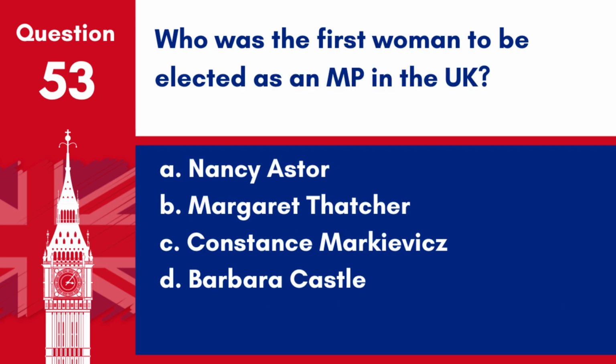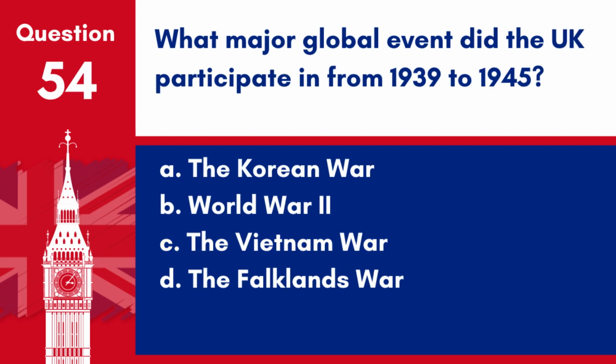Question 53. Who was the first woman to be elected as an MP in the UK? A. Nancy Astor. B. Margaret Thatcher. C. Constance Markievicz. D. Barbara Castle. Answer. C. Constance Markievicz. However, as a Sinn Féin candidate, she did not take a seat. Nancy Astor was the first woman to take a seat in the House of Commons. Question 54.